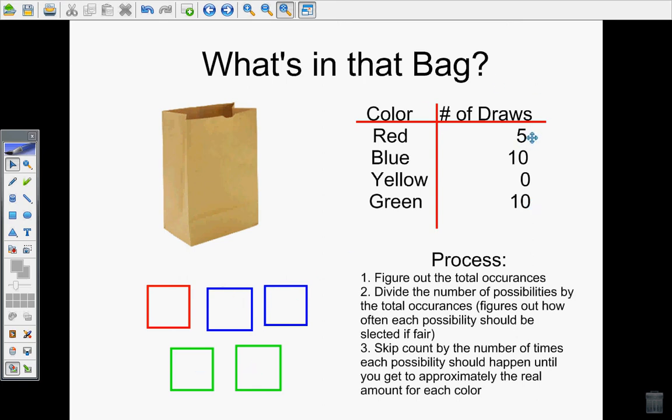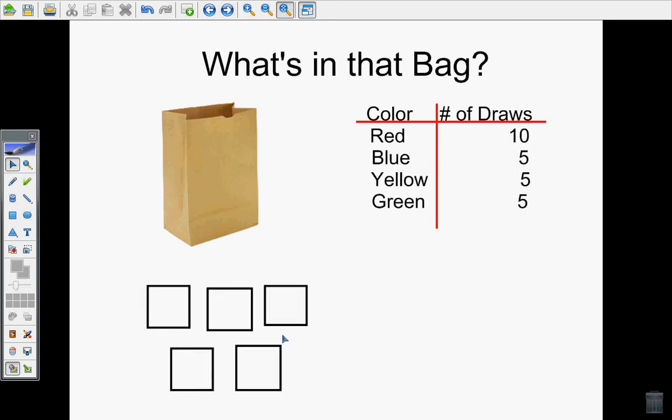Last but not least, I should see that red should have about half as many cubes as blue because it has half as many draws as blue. Red has 1, blue has 2, so that's half as many as blue. All of my patterns hold up. I can feel confident that there is 1 red, 2 blue, and 2 green cubes within my bag.